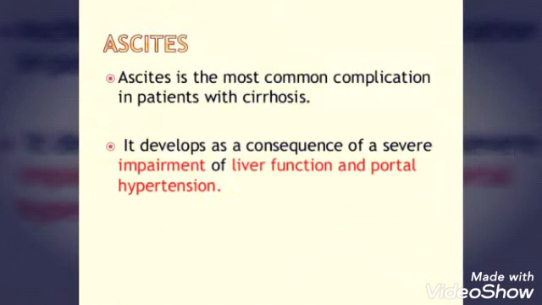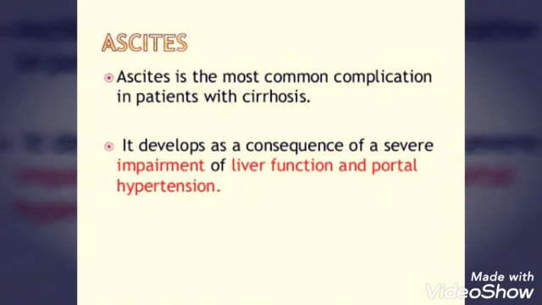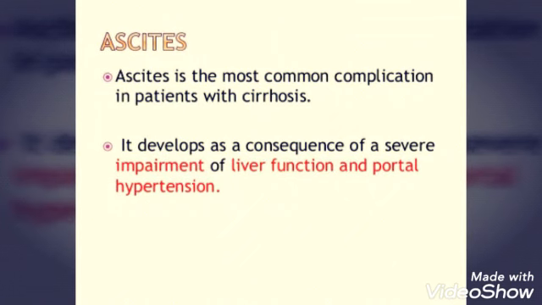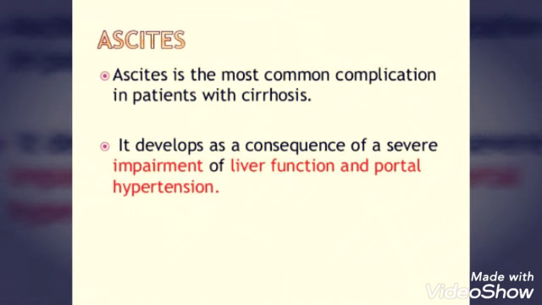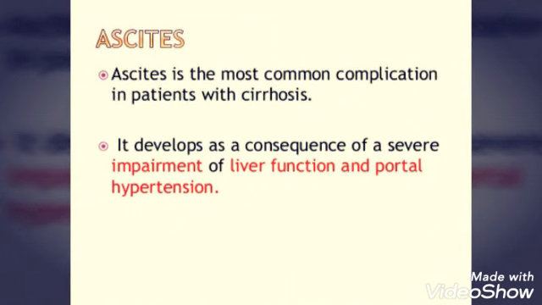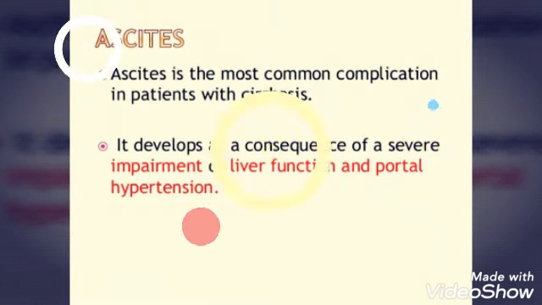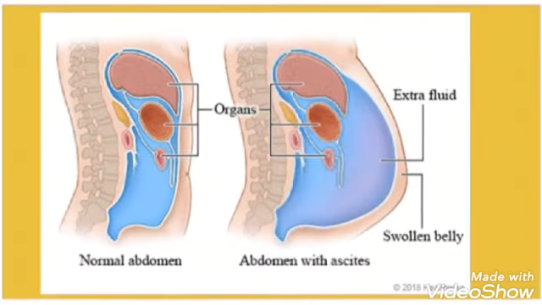Then we'll see the definition. Ascites is the most common complication in patients with cirrhosis. It develops as a consequence of a severe impairment of liver function and portal hypertension. So this is mainly occurring due to liver cirrhosis, and it is mainly the impairment of liver function and portal hypertension.